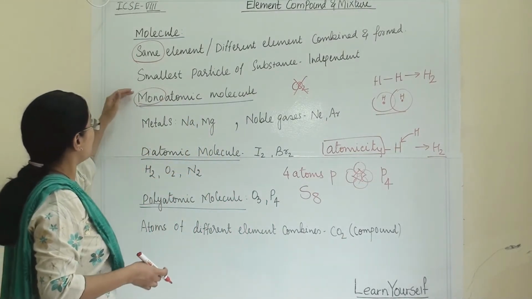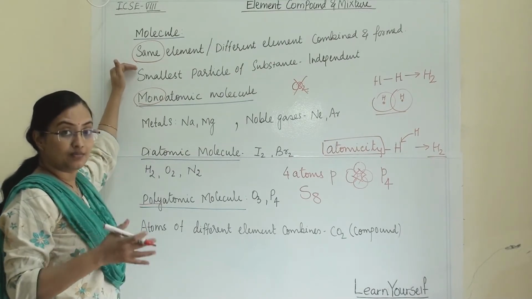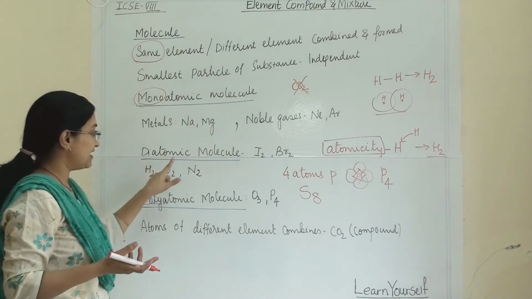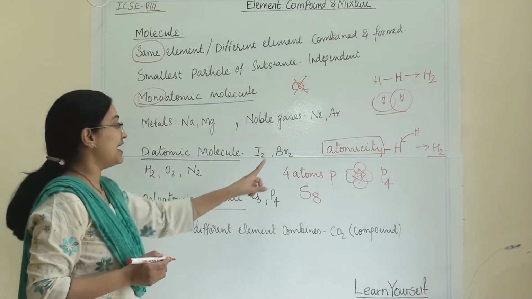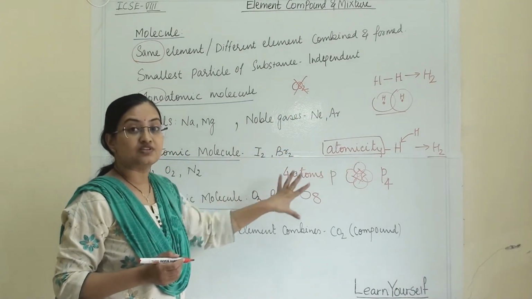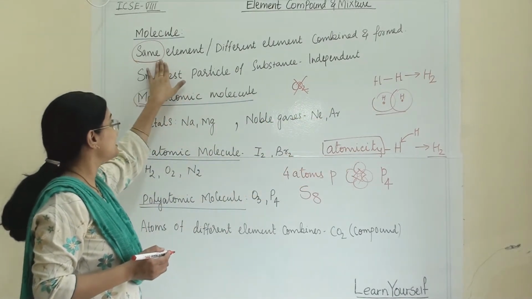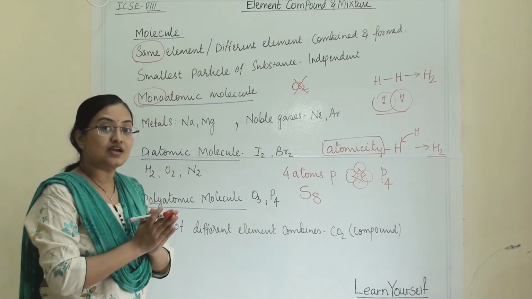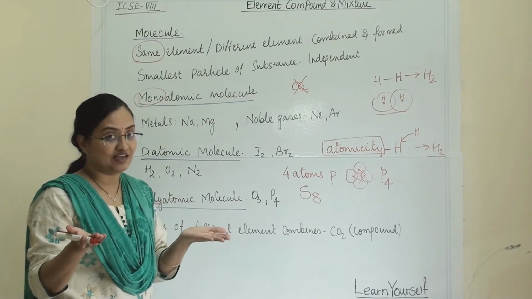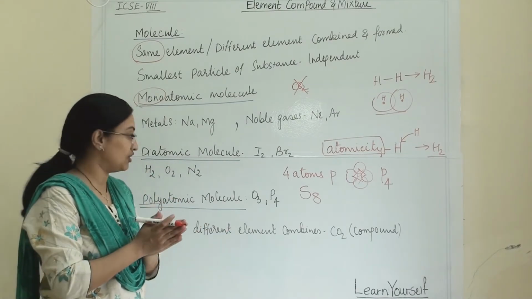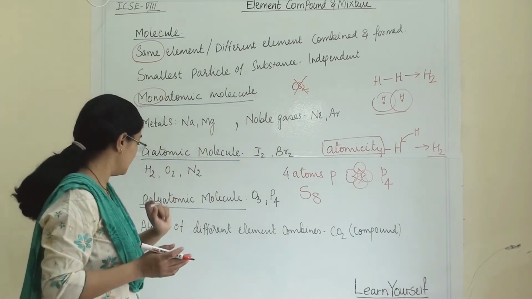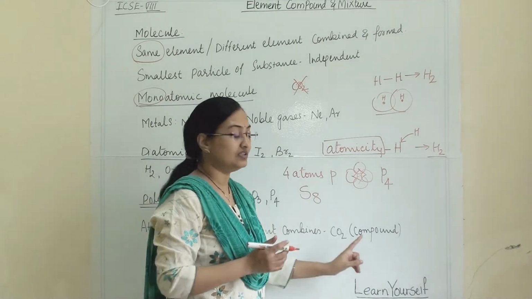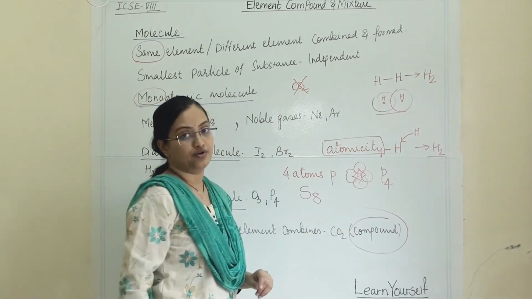Now this is all about when the same elements are coming together and forming a molecule: monoatomic molecule, diatomic molecule, polyatomic molecule and atomicity. All these concepts are related to when the same elements come together and make a molecule. Now we are talking about when different kinds of elements come together and make a molecule. For example, carbon dioxide. Atoms of different elements combine and form a molecule that is known as a compound.